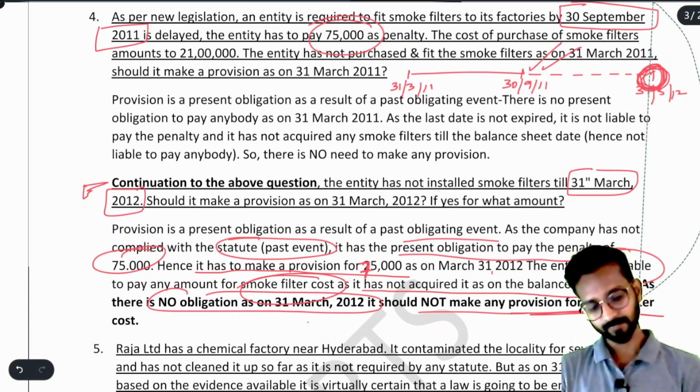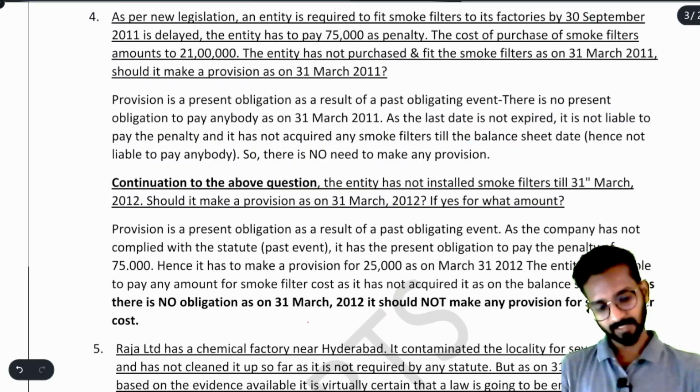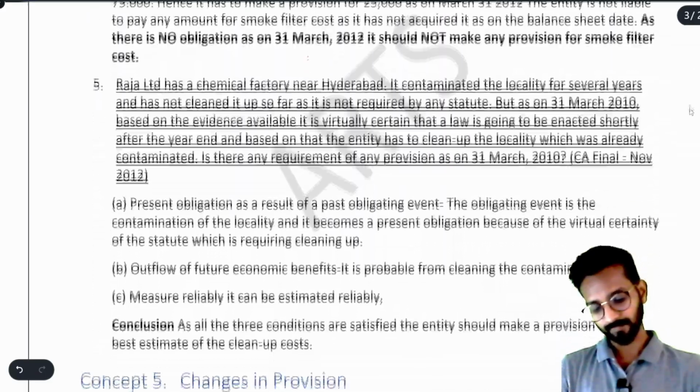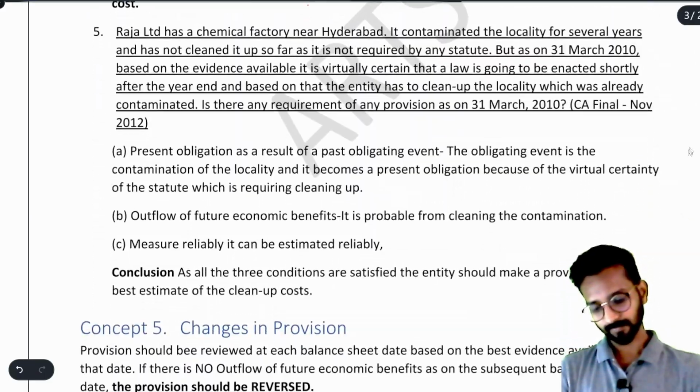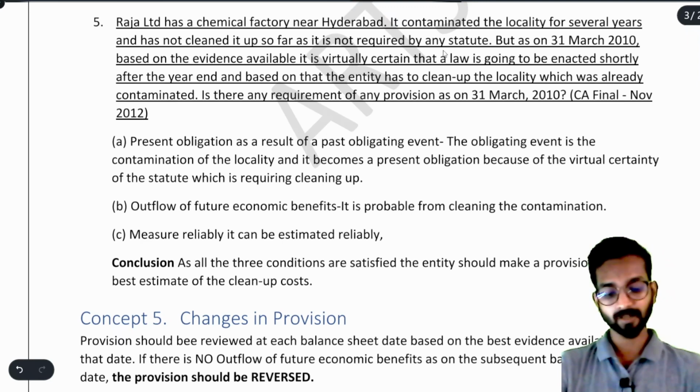Now, this is very important question. Please read it carefully, okay? Now, next question we have here is, Raja Limited has a chemical factory near Hyderabad. And it says it contaminated the locality for several years and has not cleaned it up so far as it is not required by any statute.